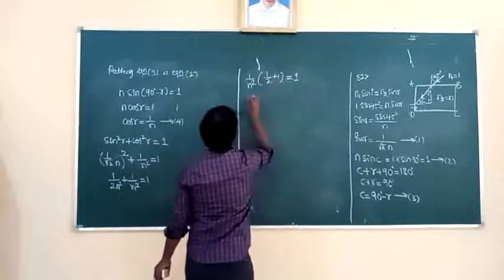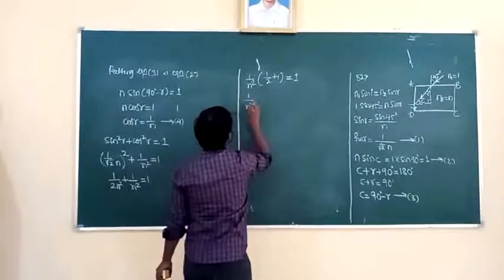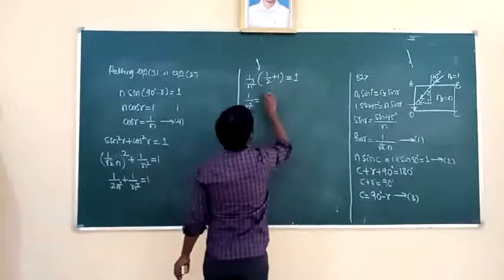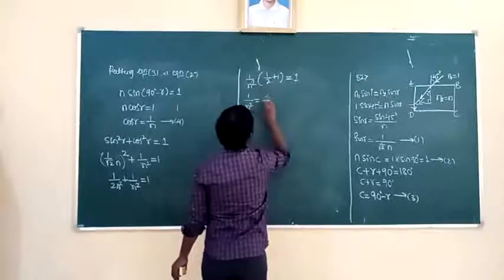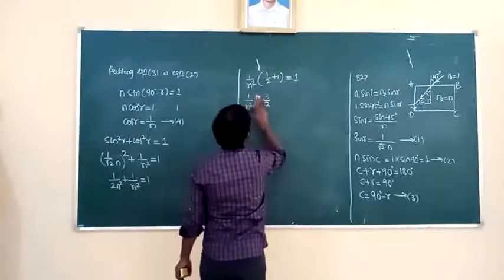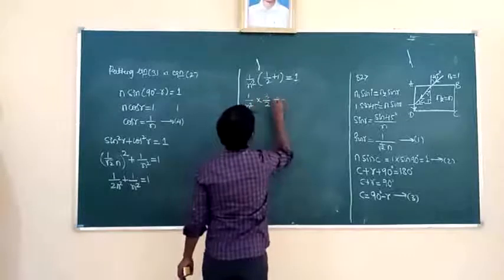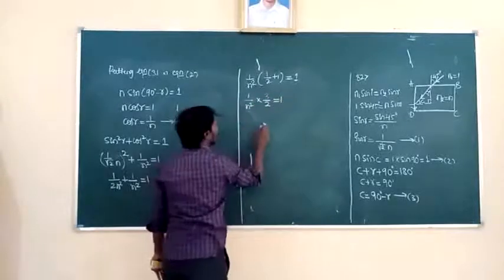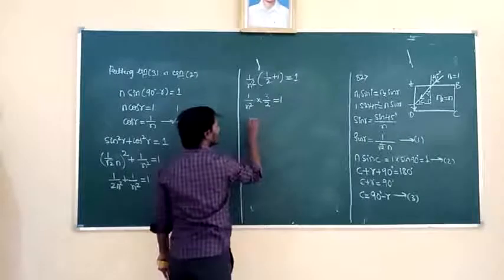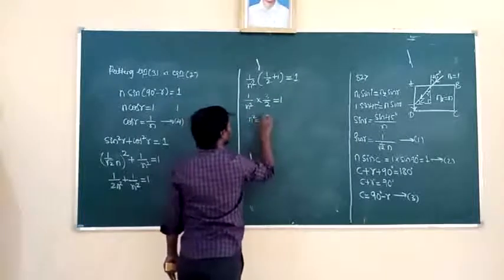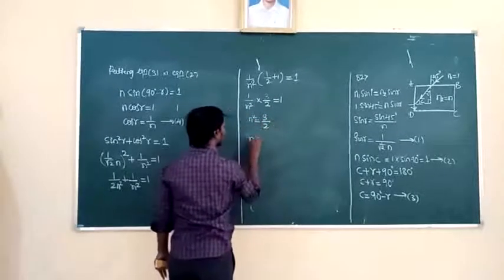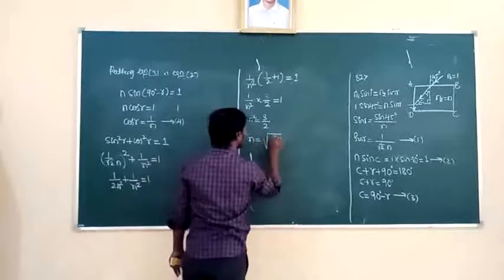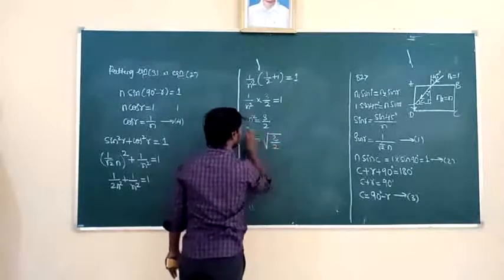Taking LCM, we get 1 by n square times 3 by 2 is equal to 1. I will take n square to the right hand side, so n square is equal to 3 by 2, then n is equal to square root of 3 by 2. It is the refractive index of the medium. It is the option.